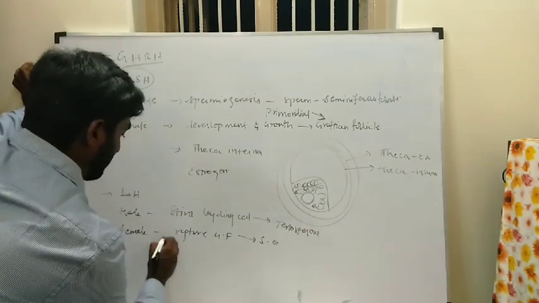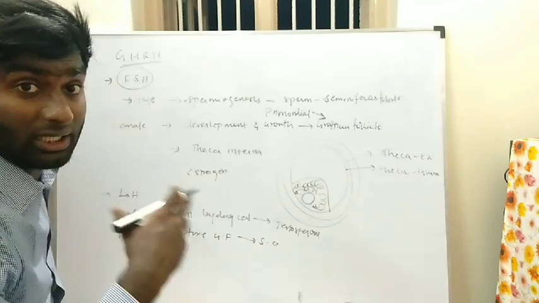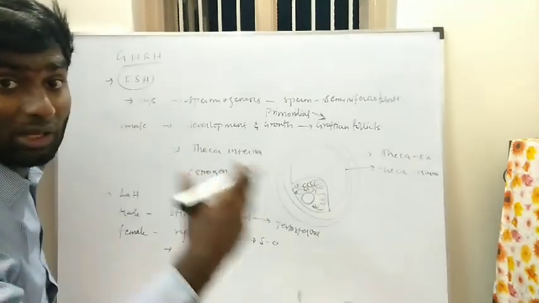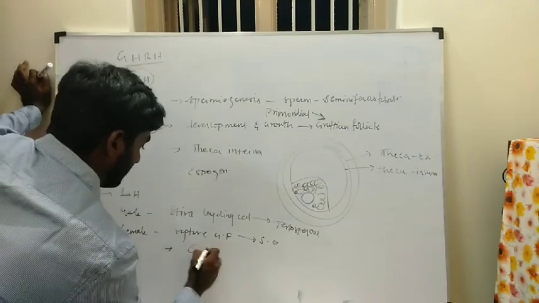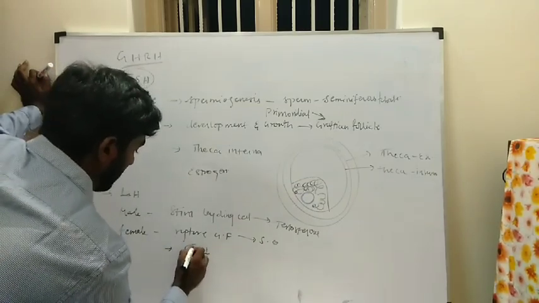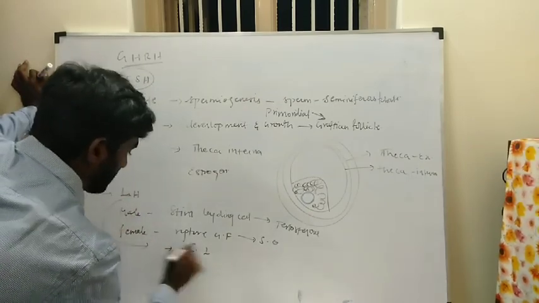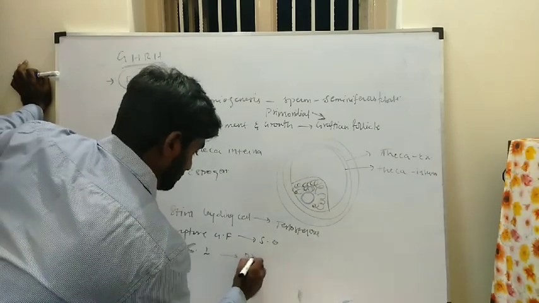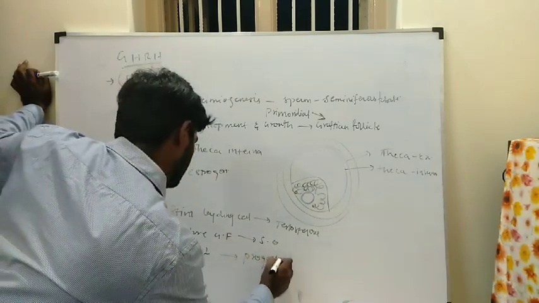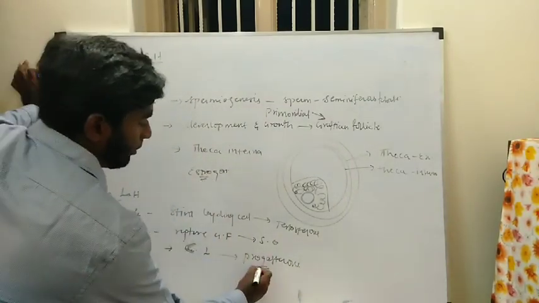Next, the LH hormone is used for the growth and development of the corpus luteum. This corpus luteum, when developed by the LH hormone, will secrete the hormone progesterone. Here the hormone estrogen, here the hormone progesterone.